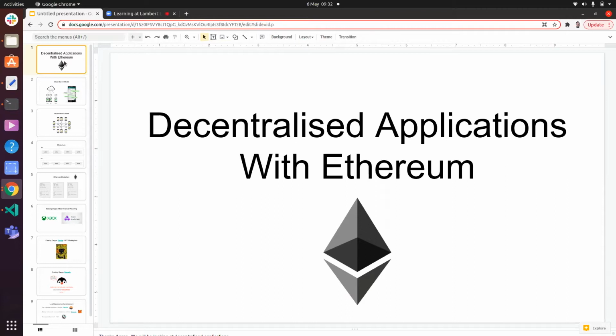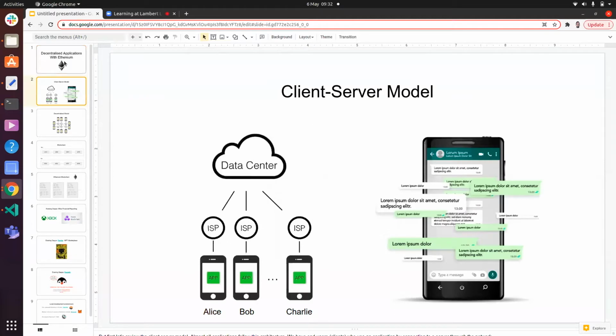Thanks, Aaron. So today we'll be looking at decentralized applications with Ethereum. But first, let's review the client-server model. Almost all applications follow this architecture. We have end users, clients, who use an application, and all the data has to flow through a central server.